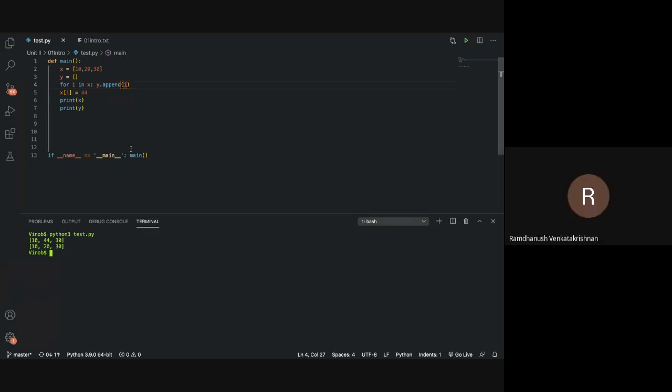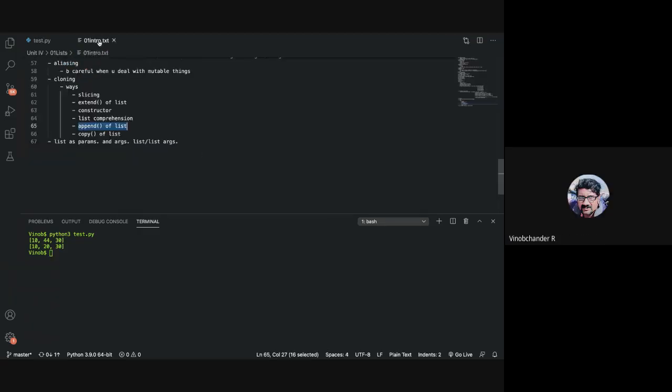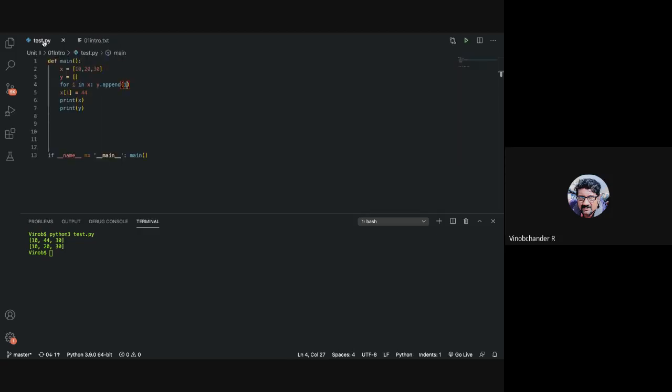And finally, we can make use of a built-in method called copy, which is available in list, to copy. So how do we do that? y is equal to x dot copy.